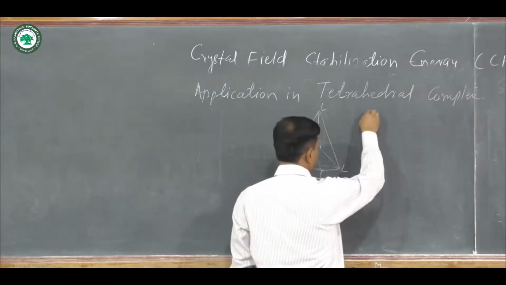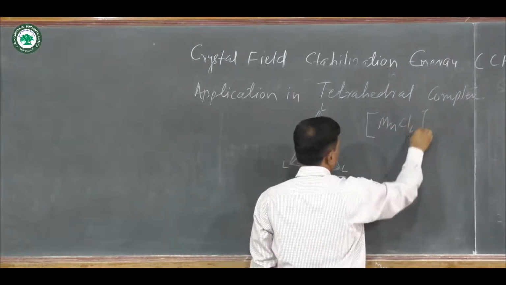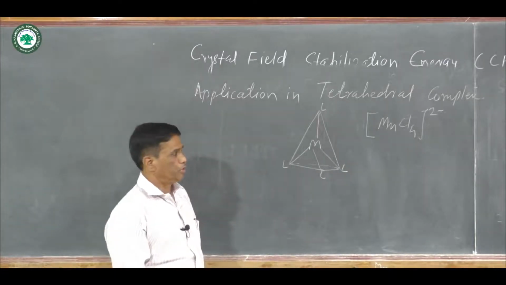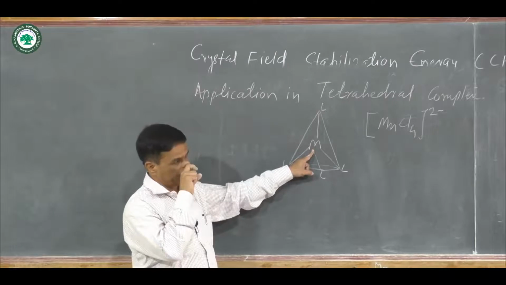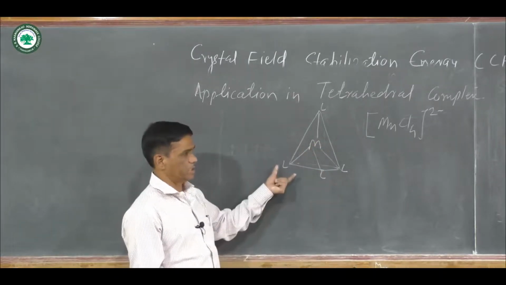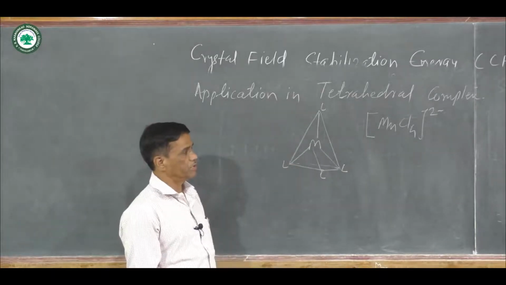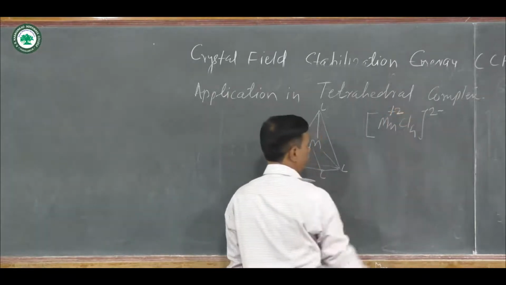Example: suppose there is a formation of [MnCl4]2- complex ion. In this complex ion, manganese is at the center position as a metal ion and 4 chloride ligands surround it, and the charge on that complex is 2-, therefore the charge is +2 on manganese.